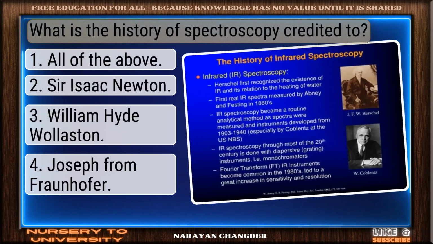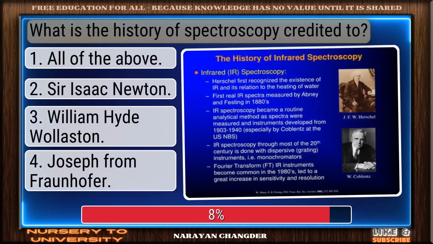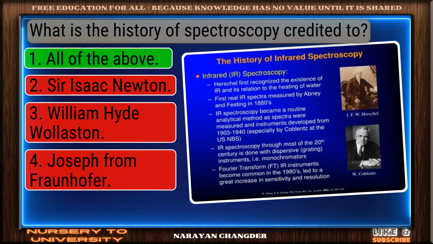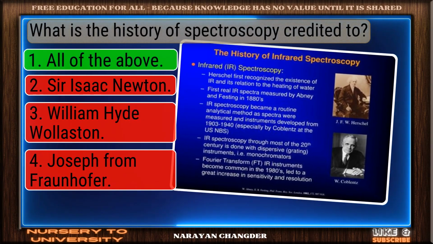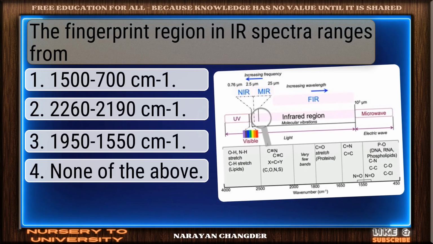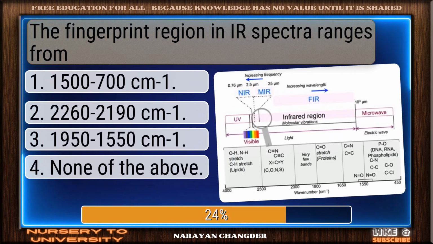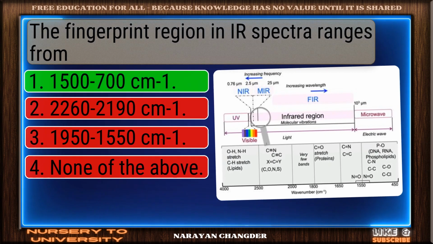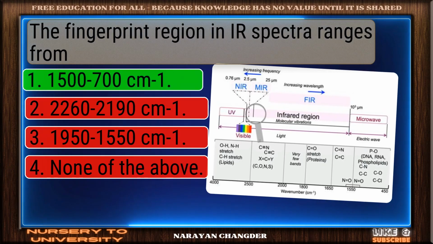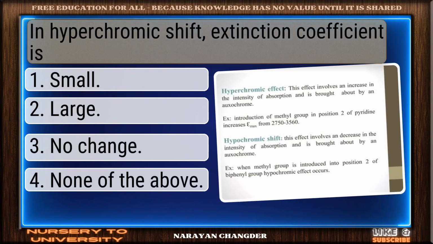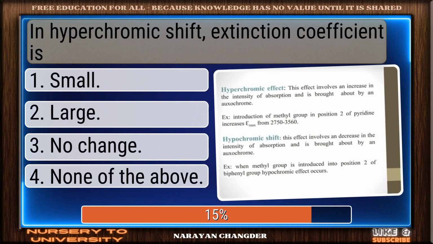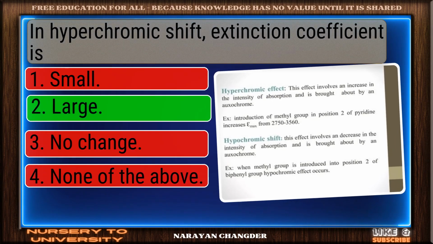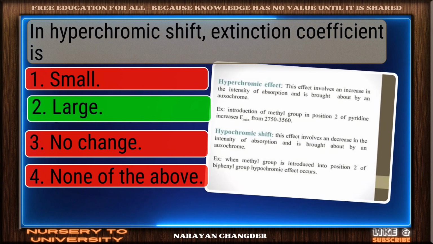What is the history of spectroscopy credited to? You chose all of the above, and it is correct. The fingerprint region in a spectra ranges from solid response. 1500-700 Sigma-1 is a valid choice. In hyperchromic shift, extinction coefficient is well picked. Large is the correct answer.